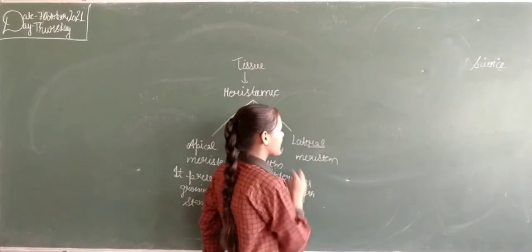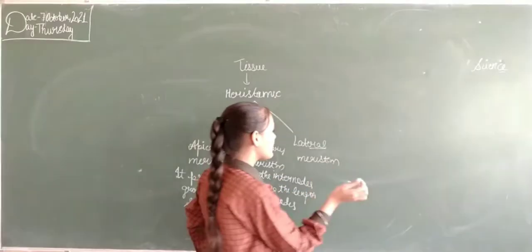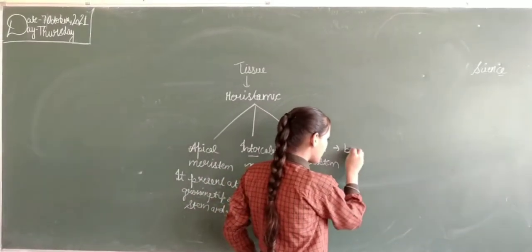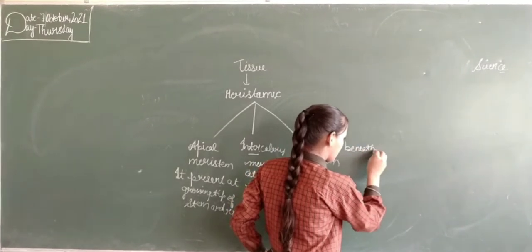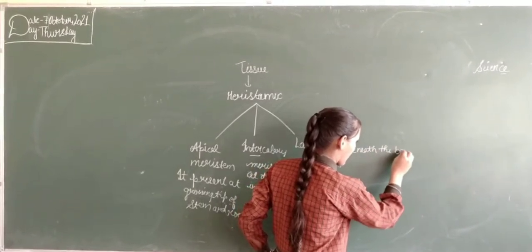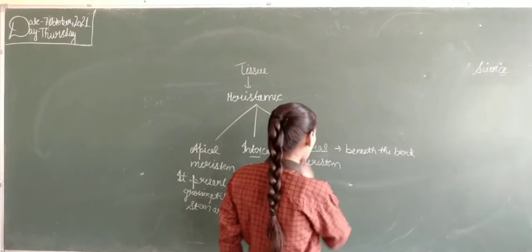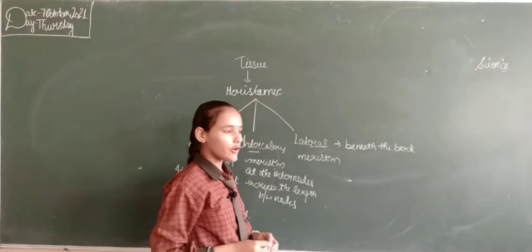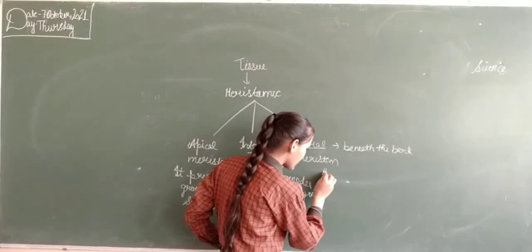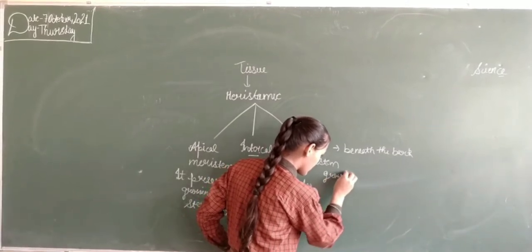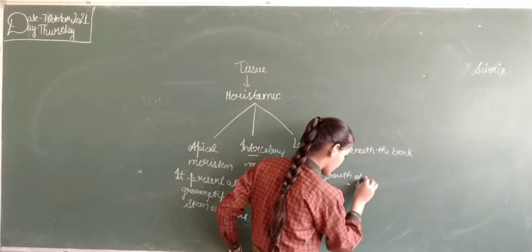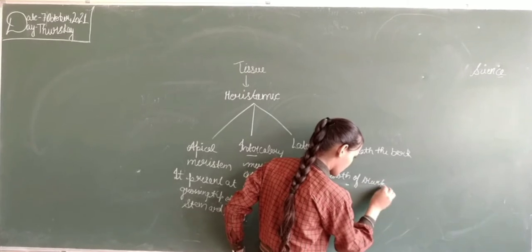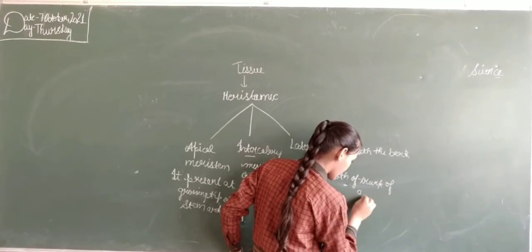Now about lateral meristem. It is present beneath the bark, and it is responsible for the growth of the trunk of a tree.